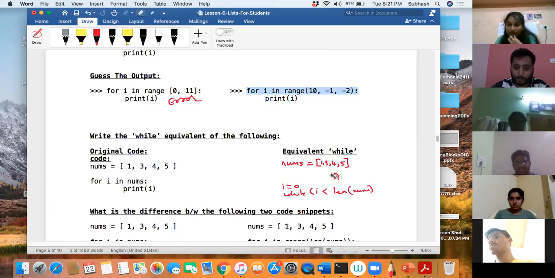Or instead, I will remove this, and instead of that, I can put it in this place: len of nums. Give me a moment. The system has become slow.